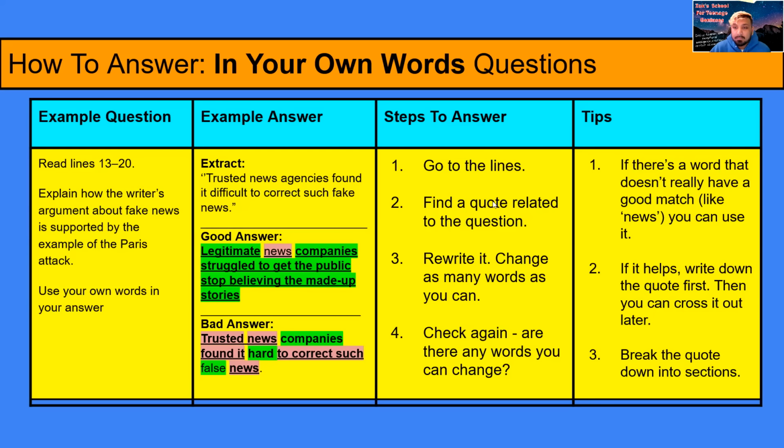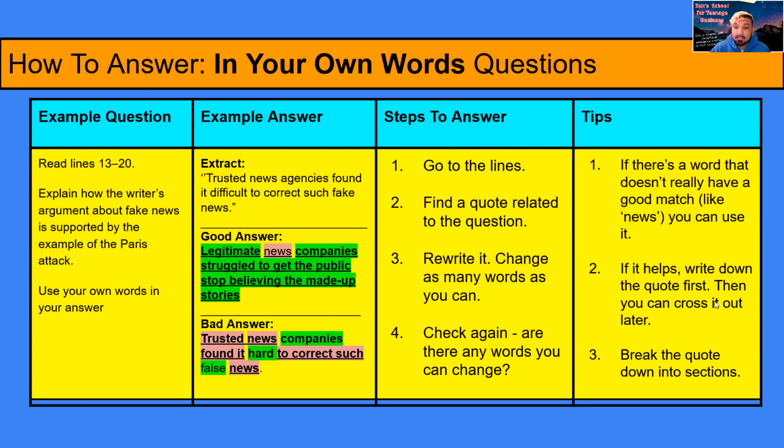So the steps to answering in your own words. First thing, obviously, you go to the line. So they give you a line number, go to the line. Second thing is to find a quote related to the question. So in this case, the quote related to the question is, trusted news agencies found it difficult to correct such fake news. This relates to the question, obviously, which is asking you about fake news, yeah? Then you rewrite the quote. So you don't write the quote down, you just rewrite it.